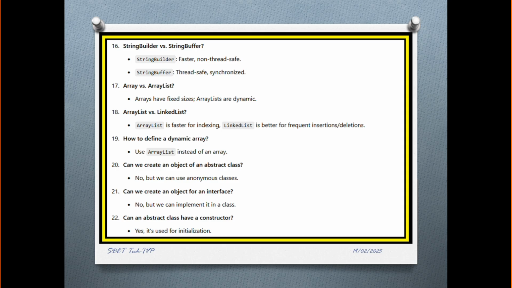Next question, what are StringBuilder and StringBuffer? StringBuffer is thread safe and synchronized, while StringBuilder is faster and non-thread safe. Array versus ArrayList. Array has a fixed size, ArrayList is dynamic. ArrayList versus LinkedList. ArrayList is faster for indexing while LinkedList is better for frequent insertion and deletion.